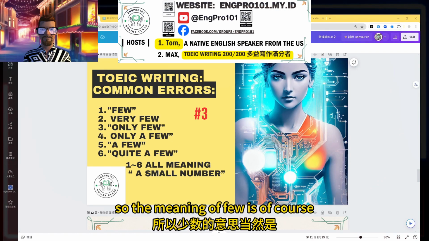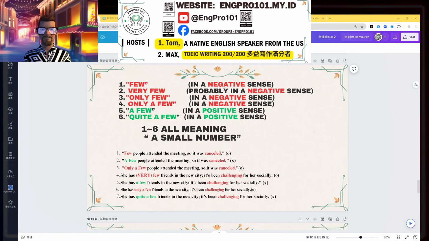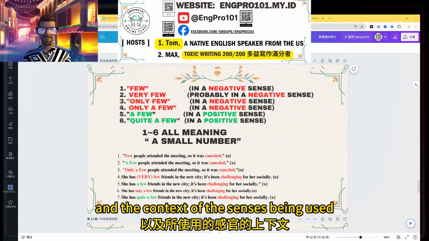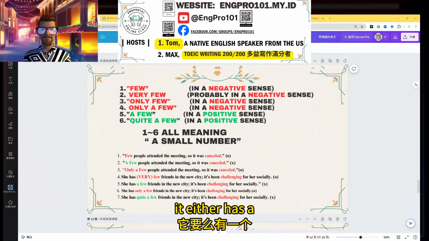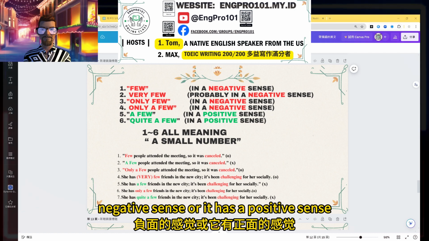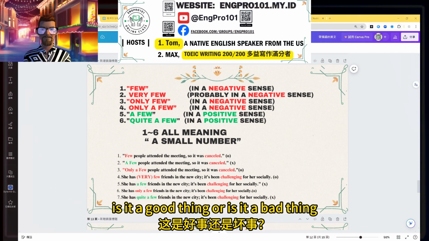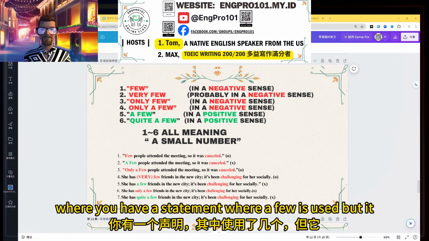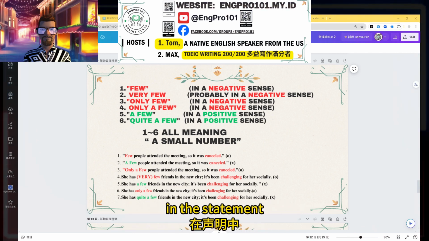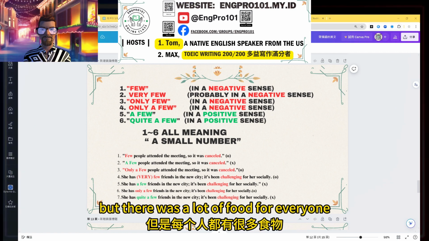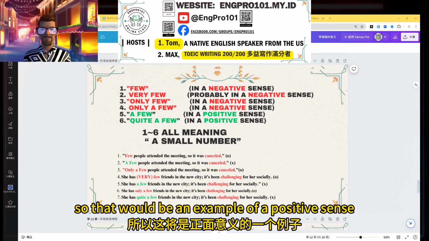Sure. So the meaning of few is, of course, it just means a small number, like you said. The only difference here is in the usage and the context of the sentences being used. It either has a negative sense or it has a positive sense. And what I mean by negative and positive is, is it a good thing or is it a bad thing? So something where you have a statement where a few is used, but it winds up being a good thing in the statement. Like, for example, a few people attended the lunch, but there was a lot of food for everyone. So that would be an example of a positive sense.